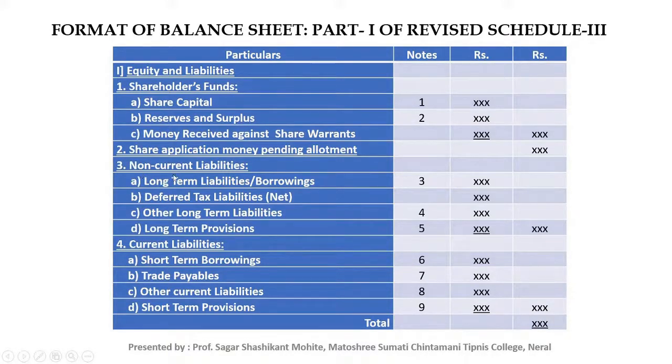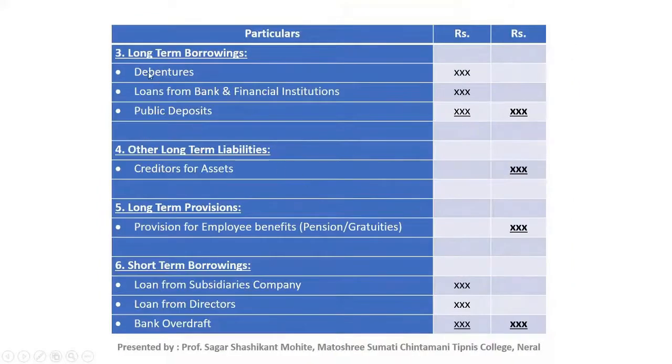Next major head is non-current liabilities. In the long-term non-current liabilities there are 4 subheads. First one is long-term borrowings, note number 3. In the long-term borrowings there are debentures, loans from banks and financial institutions, public deposits, loans and advances from the related parties, long-term maturities of financial lease obligations, and other loans and advances.